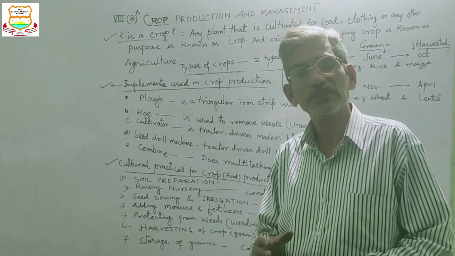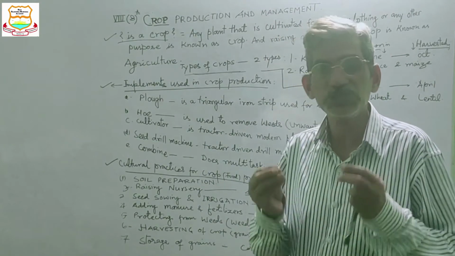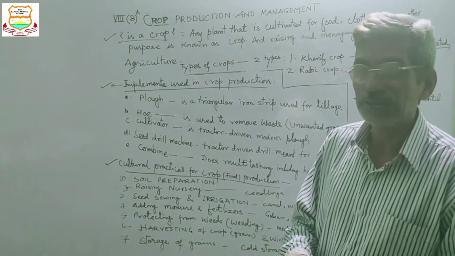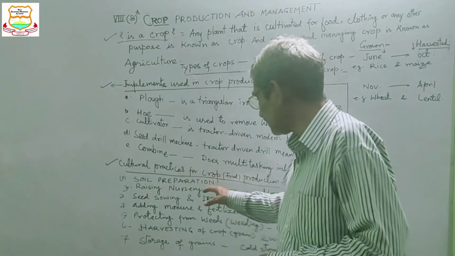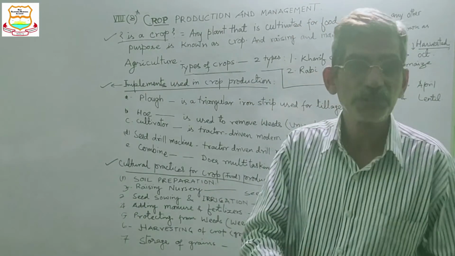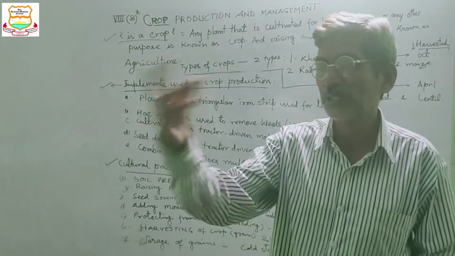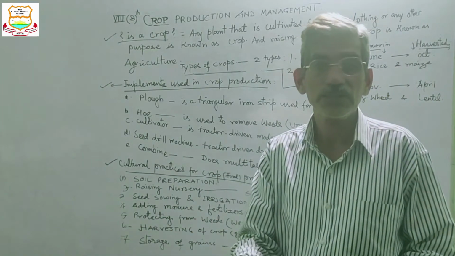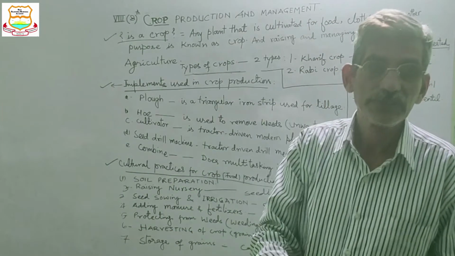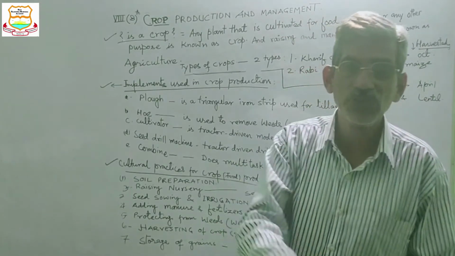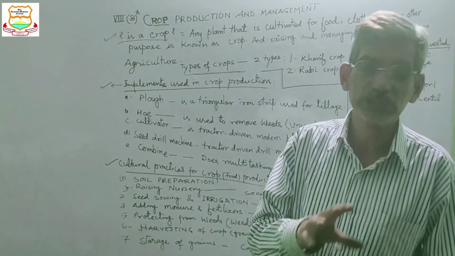Then the seed grows into seedling, and after that the plants are picked up from the nursery and transferred to another place, and they are transplanted. They are inserted in wet soil, and that is called transplantation.